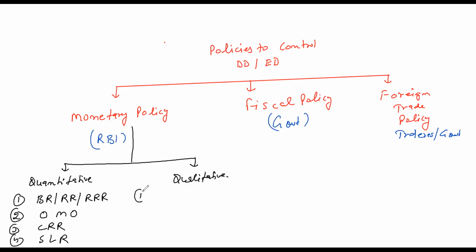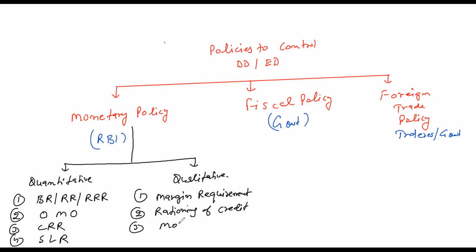In qualitative: change in margin requirement of loan, rationing of credit, moral suasion, and direct action.